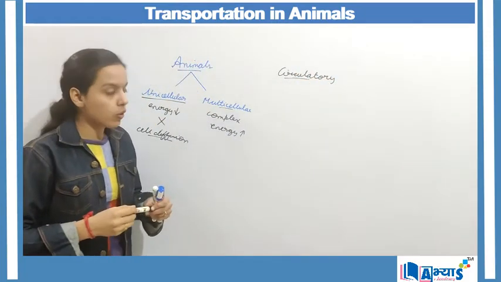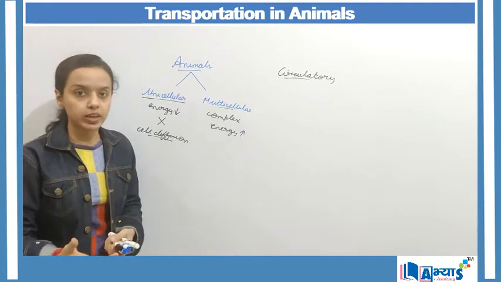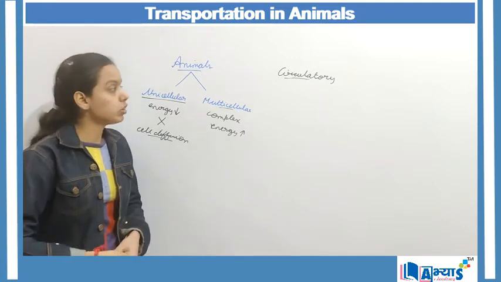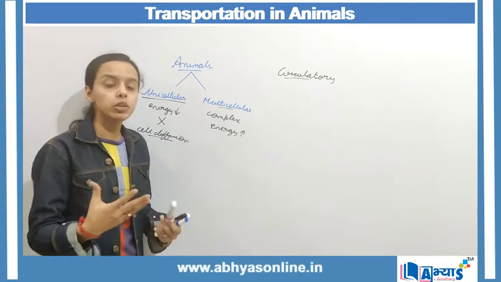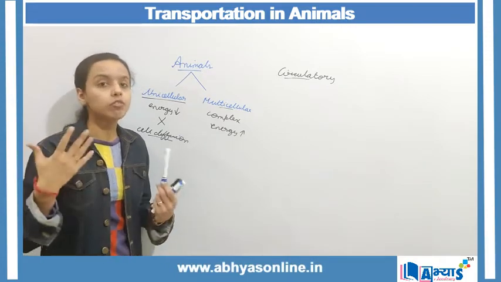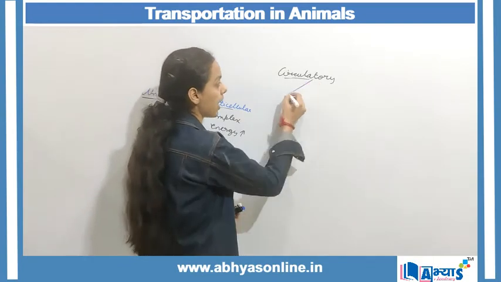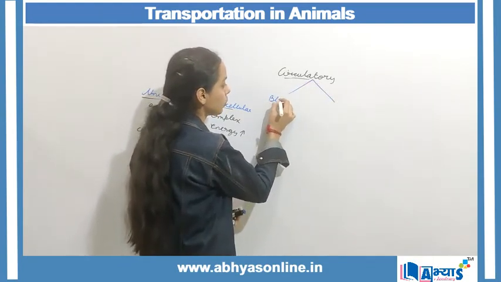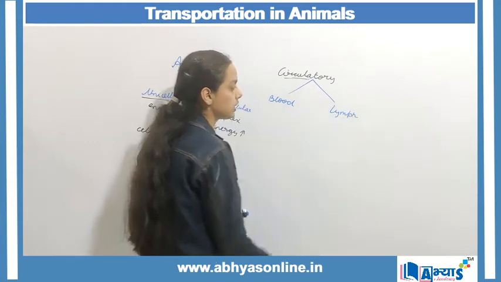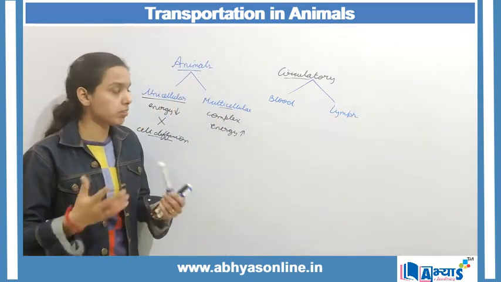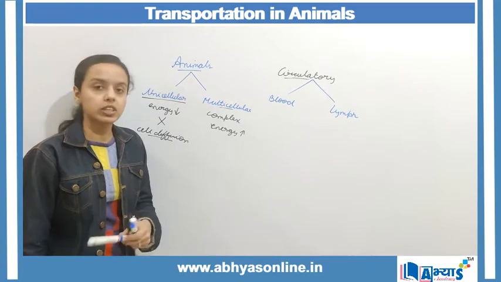humans. Now, as the name suggests, circulatory or circulation basically means the movement of substances. Now this movement of substances can be of two types. So we have the blood circulatory system and the lymph circulatory system. Now what is the difference between these two circulatory systems?